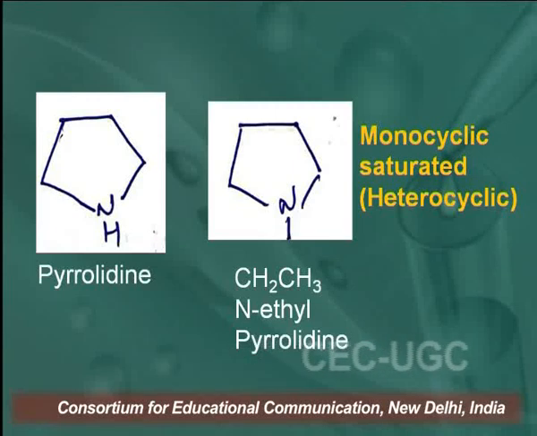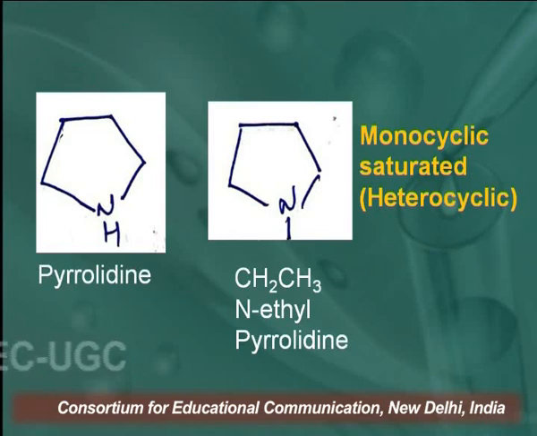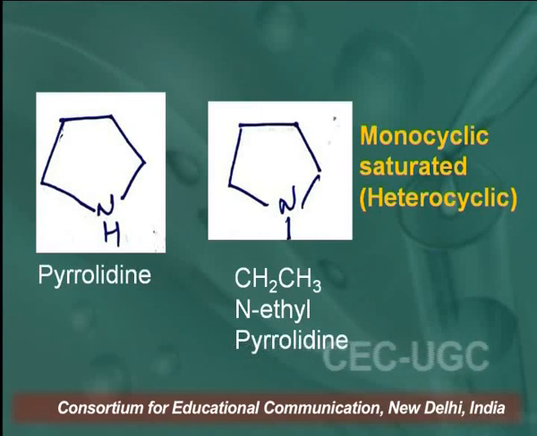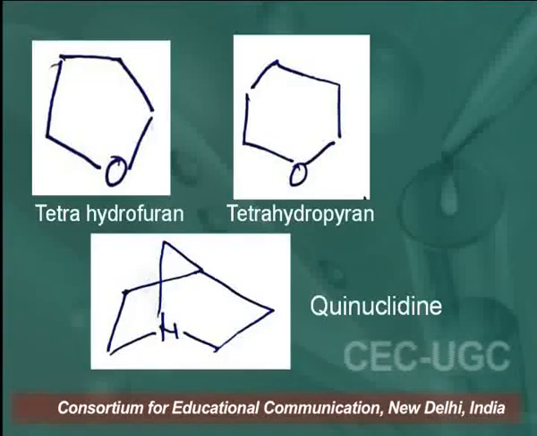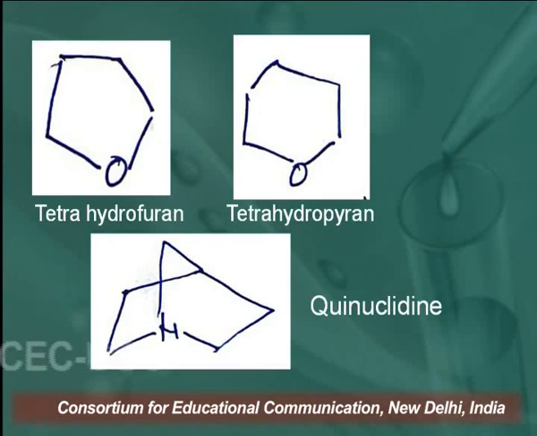In the next you are looking here at 2 heterocyclic compounds. One is pyrrolidine and in the other, the H is replaced by an ethyl group. So this is N-ethyl pyrrolidine. This is again a monocyclic saturated heterocyclic compound. This is another example of heterocycles, tetrahydrofuran. Tetrahydrofuran, as we all know, is a very good solvent, an excellent solvent used in many reactions in organic synthesis.